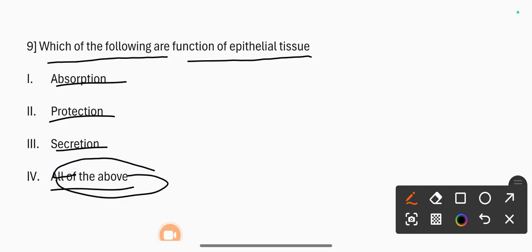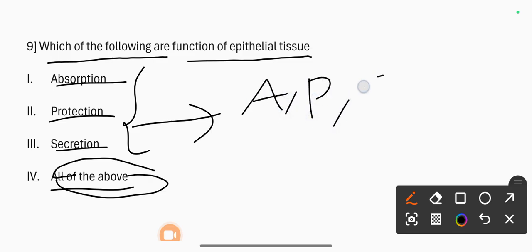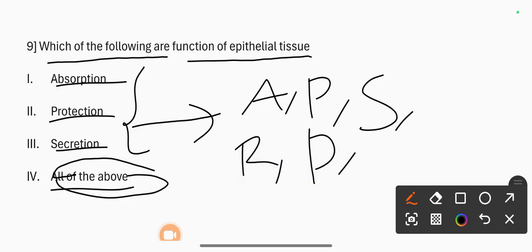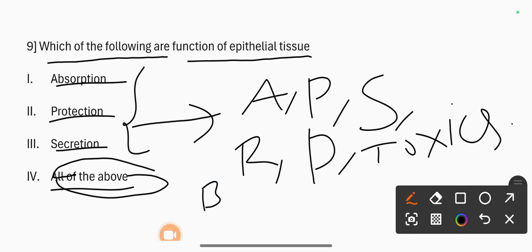Epithelium protects tissue from radiation, desiccation and toxic poisons. It secretes various hormones into the bloodstream and is also present in the intestine, where it helps in absorption. The correct option is all of the above.